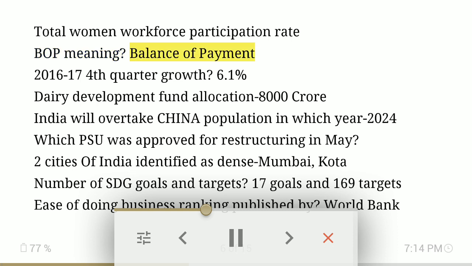BOP meaning: balance of payment. 2016-17, 4th quarter growth: 6.1%. Dairy Development Fund allocation: 8,000 crore. India will overtake China in population in which year? 2024. Which PSU was approved for restructuring in May? Two cities of India identified as dense: Mumbai, Kota. Number of SDG goals and targets: 17 goals and 169 targets.